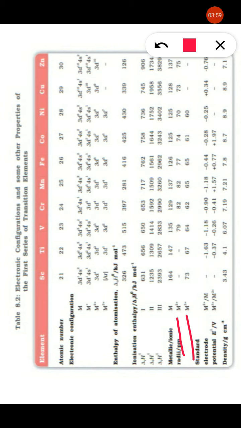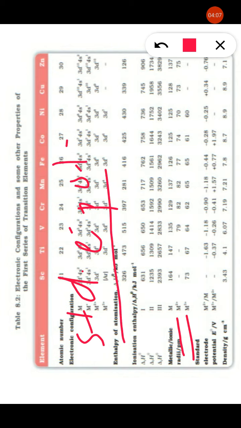Now see, then a very important part, that is standard electrode potential. What do you mean by standard electrode potential? It is the series in which elements are arranged by their electrode potential value.